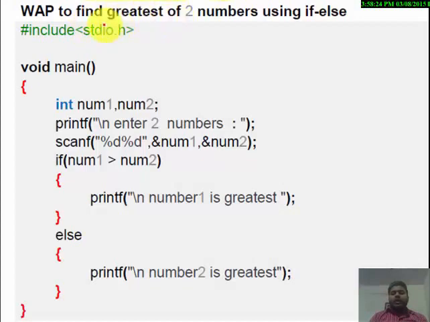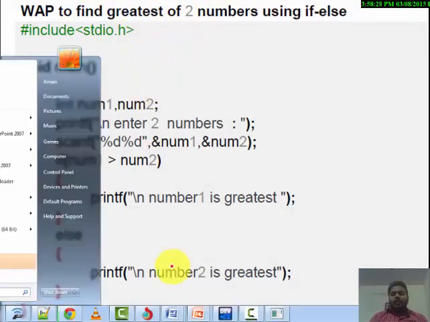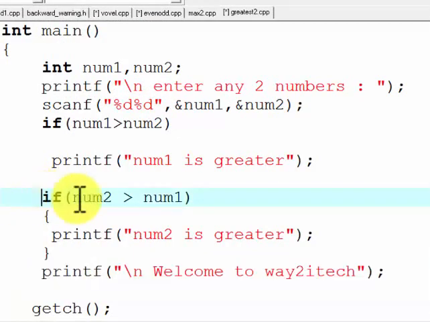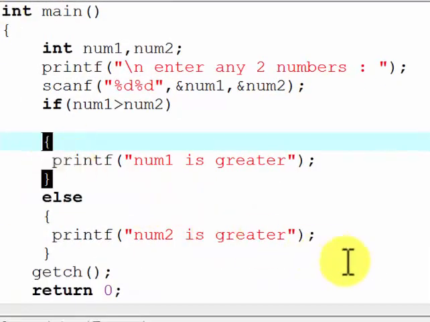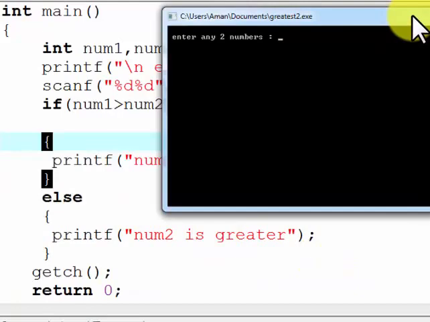Write the program to find the greatest of two numbers using if else. We will do the same program using if else. Only the change here is that I will write else. Now I execute the program. We will get the same result. Enter two numbers, 4 and 5. Number 2 is greatest.